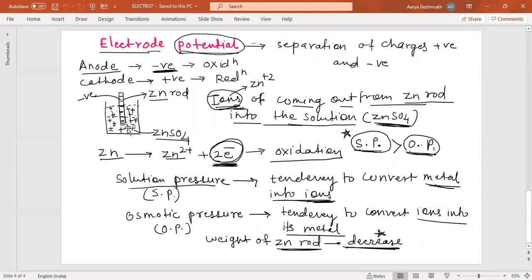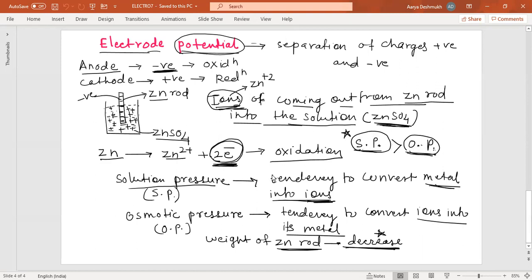The other thing you should know is the osmotic pressure, which we have talked about in the chapter on solutions. In view of electrochemistry, osmotic pressure is the tendency to convert ions into metal.